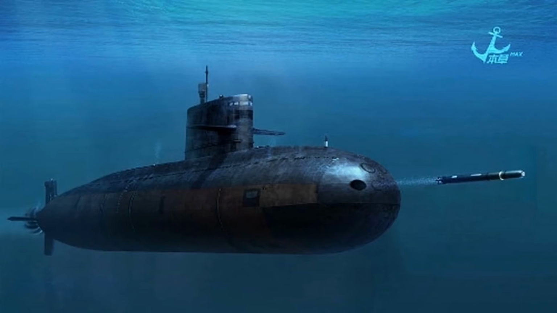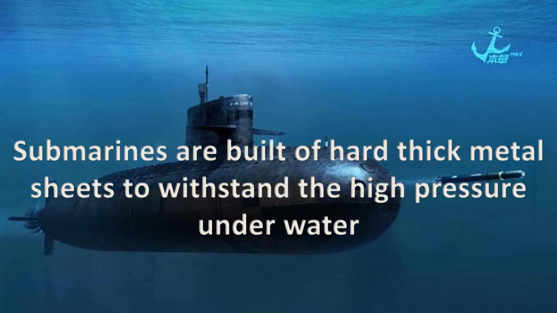To withstand the high pressure, in these submarines also they have used very thick metal. To withstand the high pressure they have used thick metal. Children, then only it can go inside the depth and be safe. So what we can say, submarines are built of thick metal sheets to withstand the high pressure underwater.